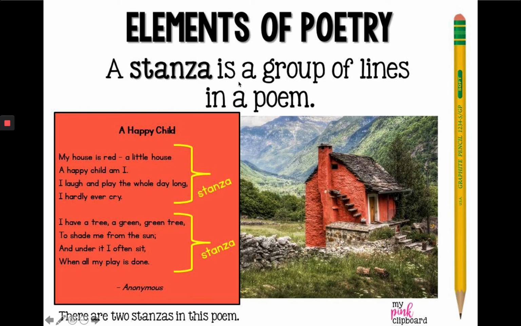All right, another element of poetry is a stanza. And a stanza is a group of lines in a poem. Okay, so take a look here. My 4 lines make up this one stanza. It's kind of like a paragraph in poetry. And then I've got the second stanza that's also made up of 4 lines. So how many stanzas do I have in this poem? 2 stanzas. 4 lines here, 4 lines here. Now, it doesn't have to be 4 lines, it could be any amount of lines, but just know that a stanza is a group of lines in a poem. Okay?